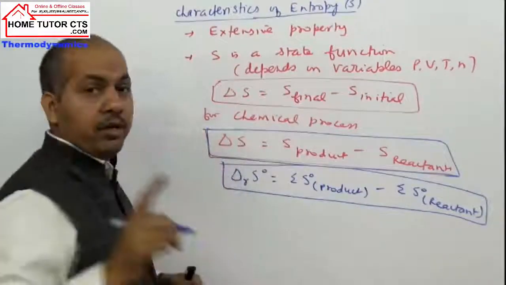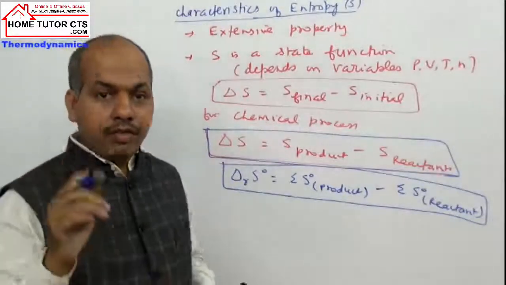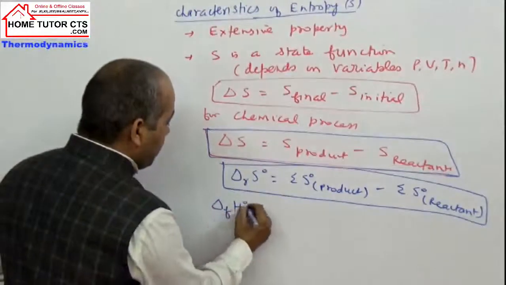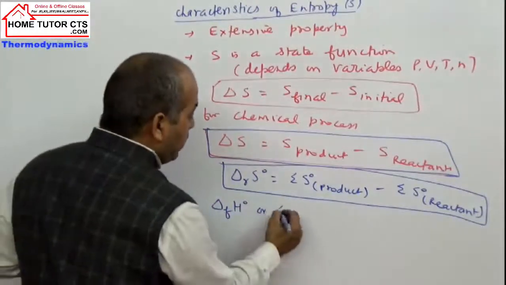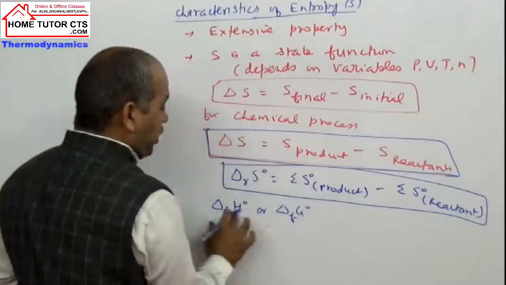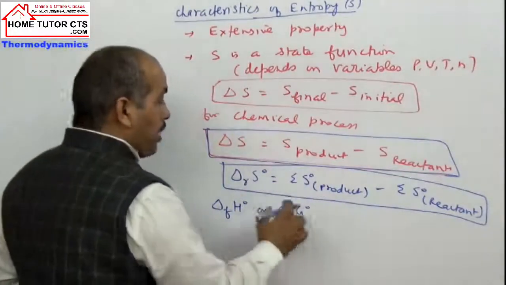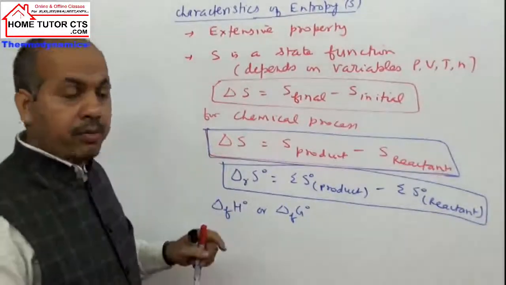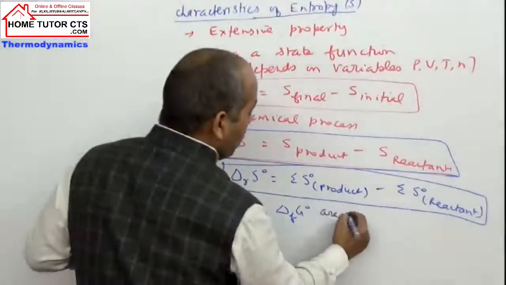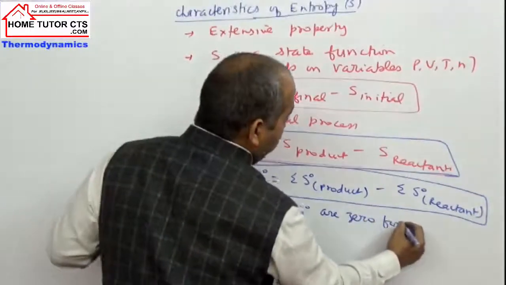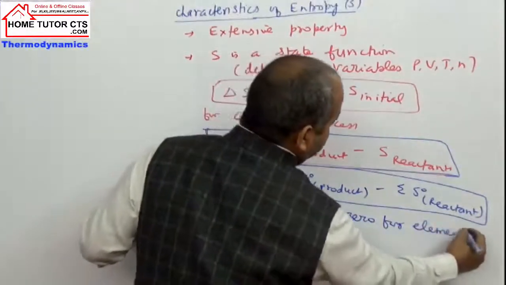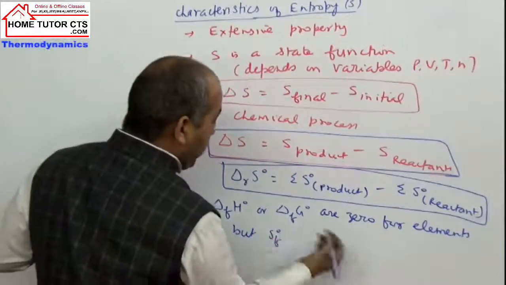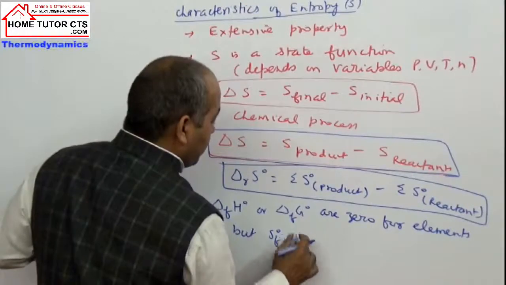Now one information should remember, we can know that even though delta H naught formation, one term more is coming ahead, that delta G naught formation, it is called standard free energy of formation. It is called standard enthalpy of formation. They are 0 for elements, but entropy of formation for elements may not be 0.